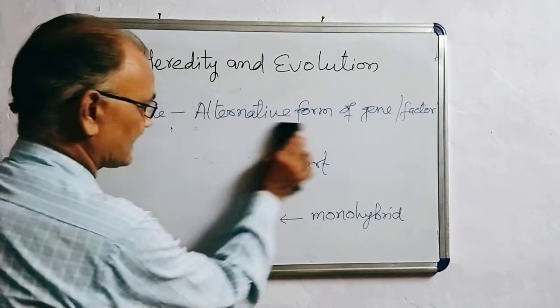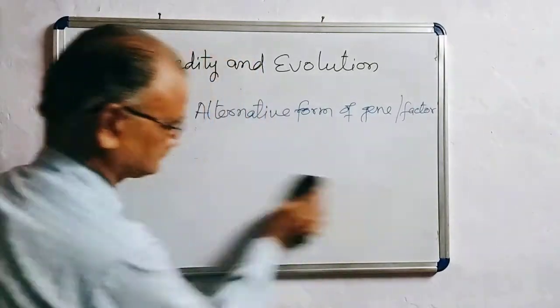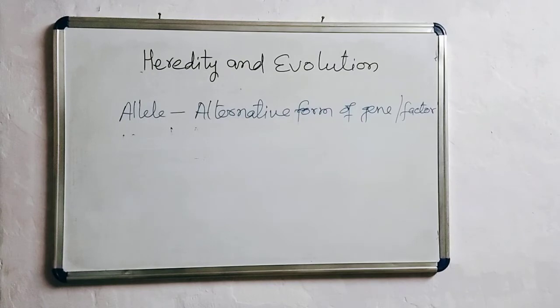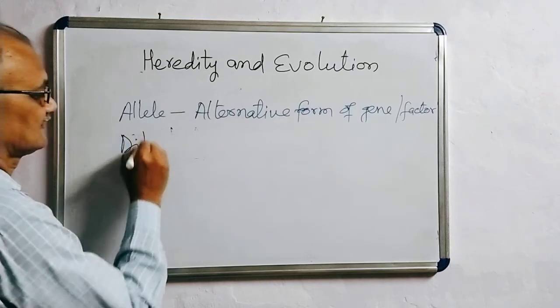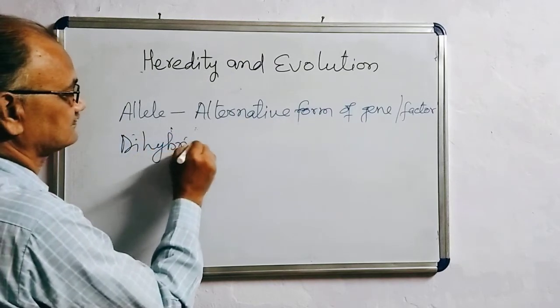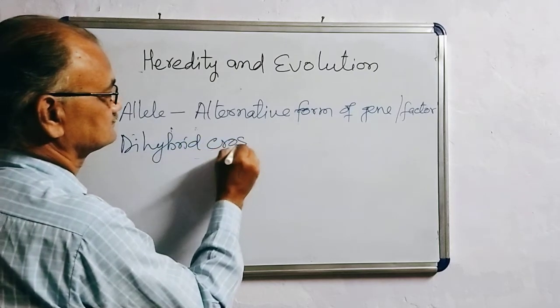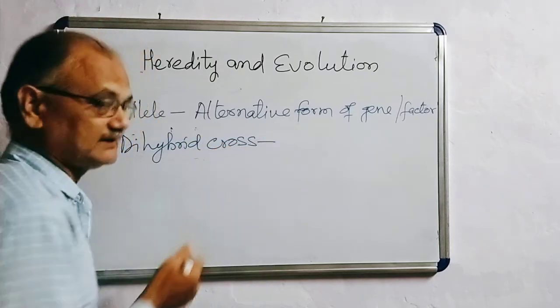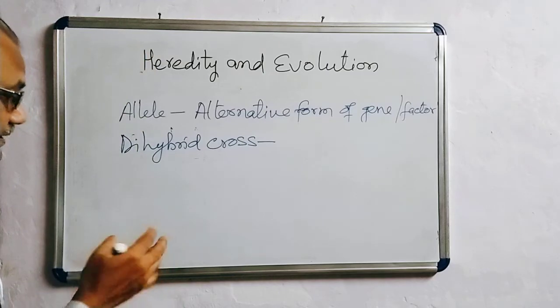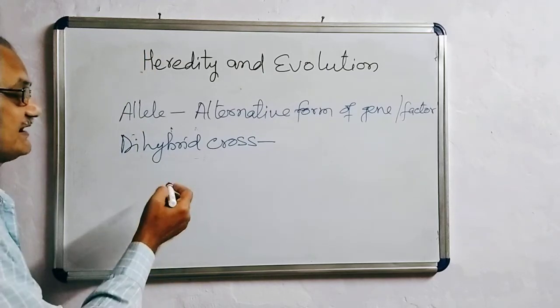Next is dihybrid cross. Dihybrid cross means parents differing when two characters are taken in each parent.